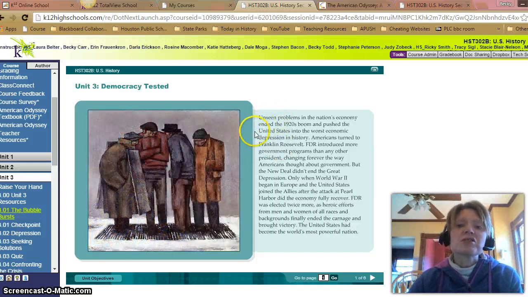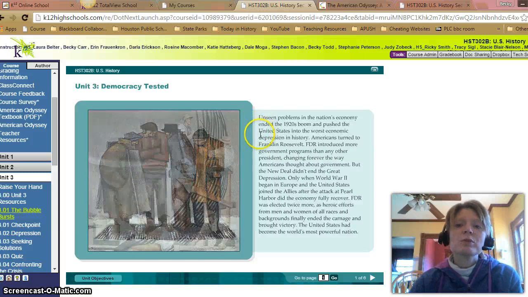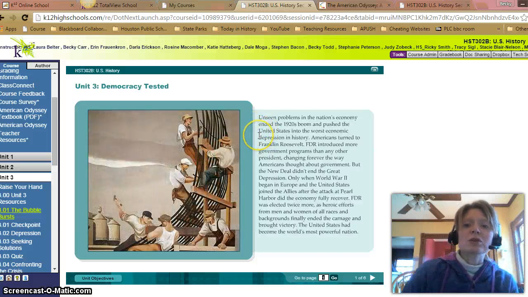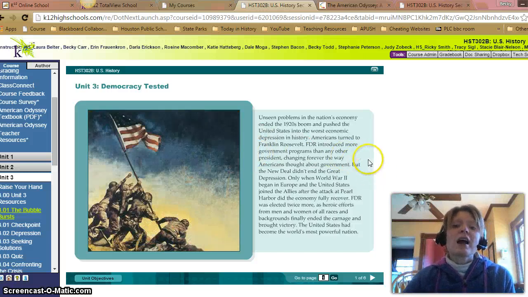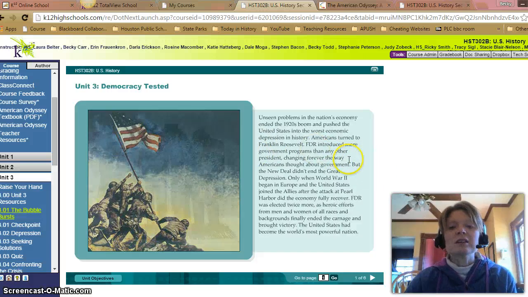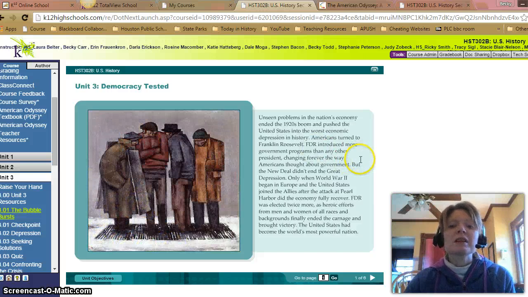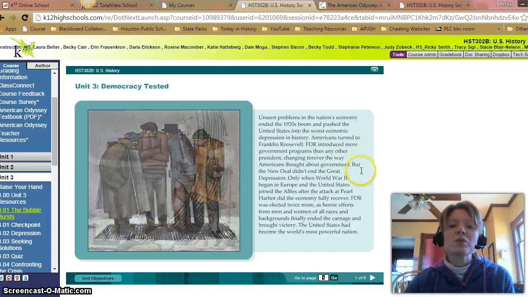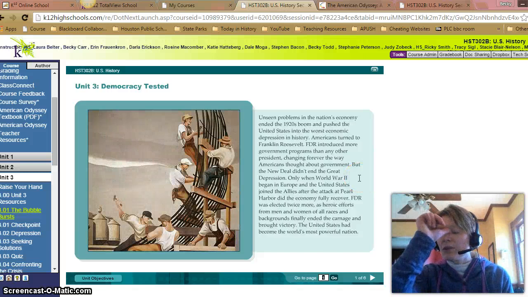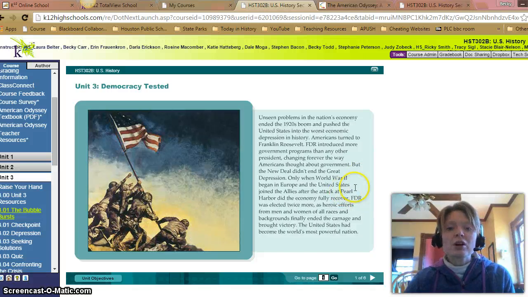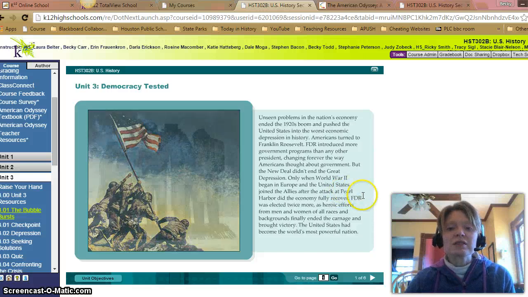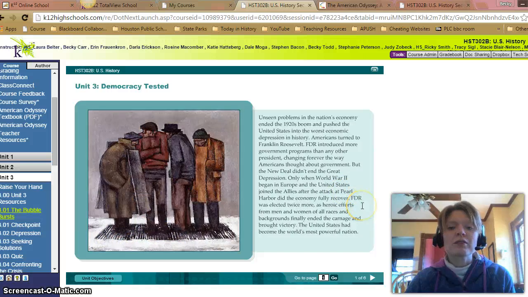Unseen problems in the nation's economy ended in the 1920s boom and pushed the United States into the worst economic depression in history. America turned to Franklin Roosevelt. FDR, as he's commonly called, introduced more government programs than any other president, changing forever the way Americans thought about government. But the New Deal didn't end the Great Depression. Only when World War II began in Europe and the United States joined the Allies after the attack at Pearl Harbor did the economy fully recover.